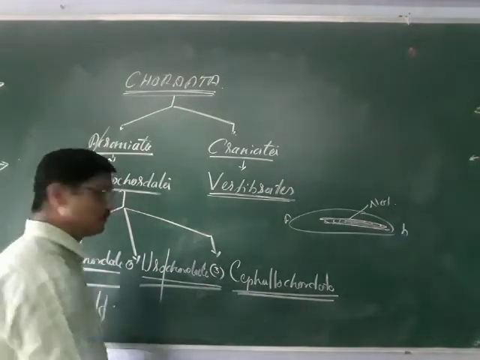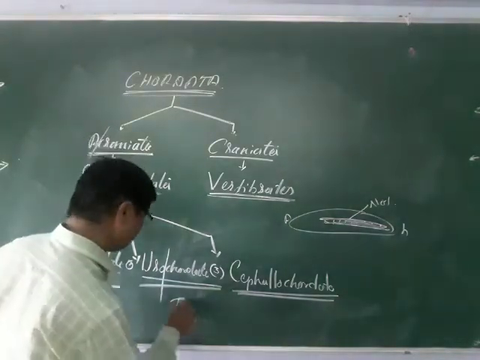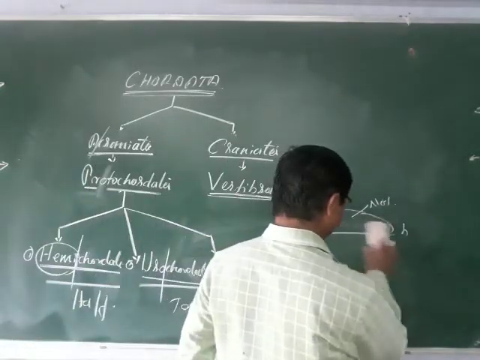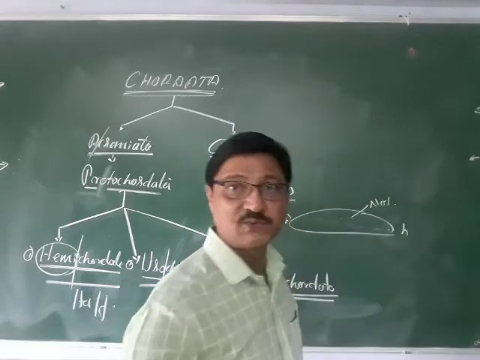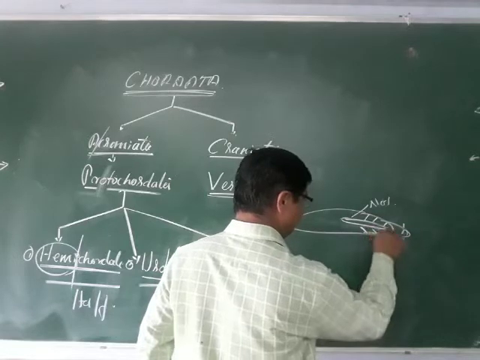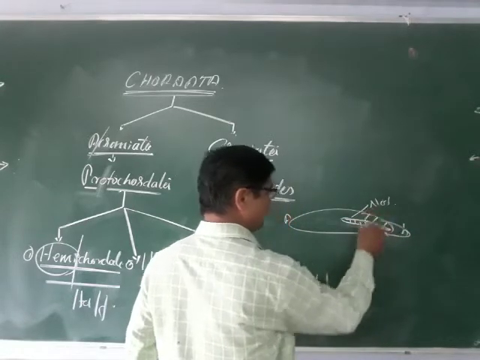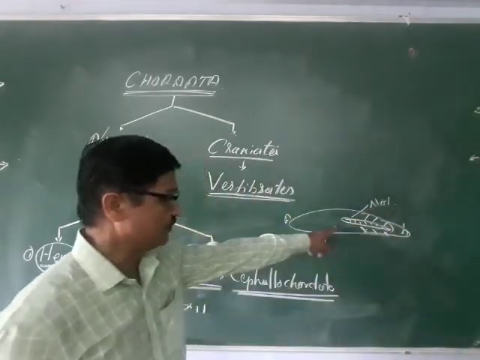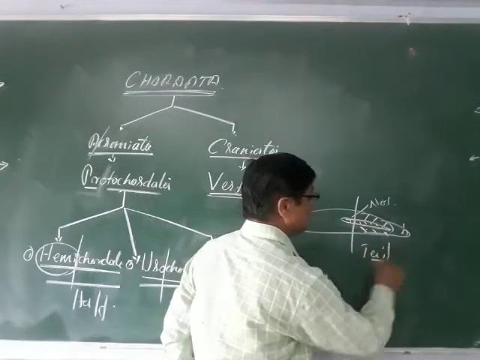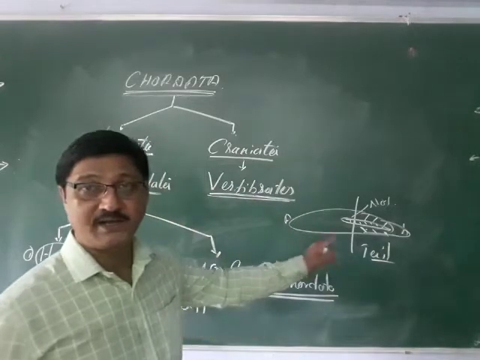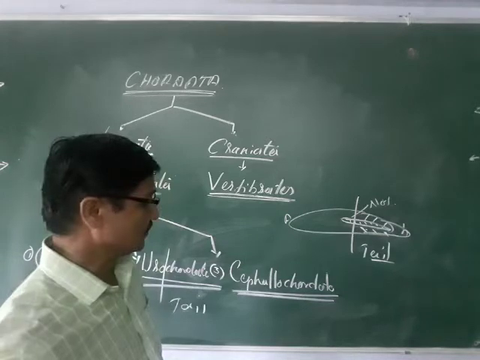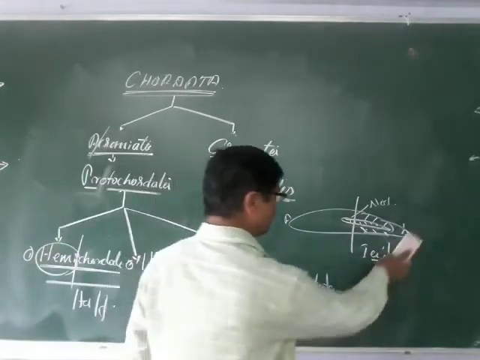And uro means what? Uro means tail. And only in the tail region is the notochord present. If you consider this is the tail, this is the urochordata, in the region of the tail. Uro means tail. The chorda or the notochord present in the tail region is called the urochordates.